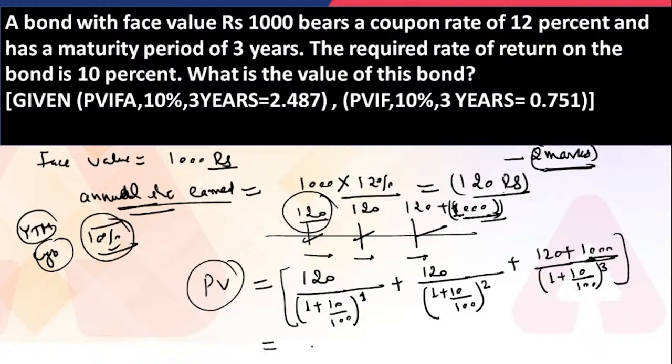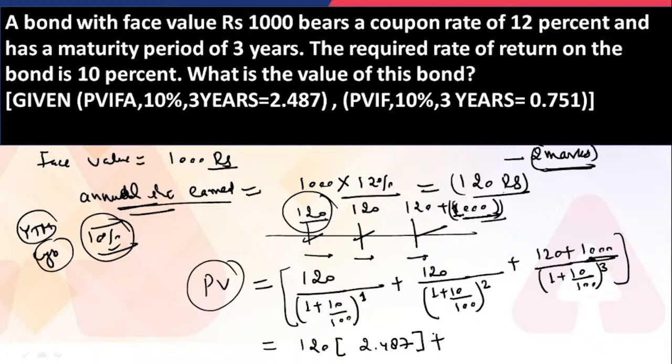You understand that PVIFA is the present value interest factor annuity, and by annuity we understand a series of payments. That means 120 would be multiplied by the PVIFA, present value interest factor annuity, which is at 10% for 3 years. The value given here is 2.487. So you have to multiply with this.